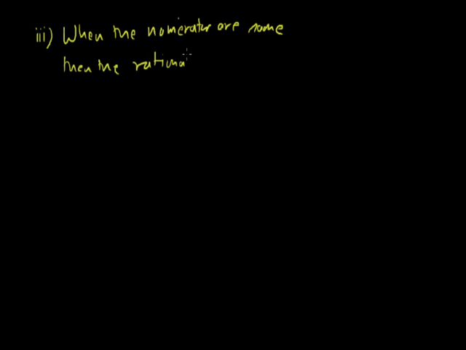Now the third point. When the numerators are the same, then the rational number having the greater denominator is the least rational number.